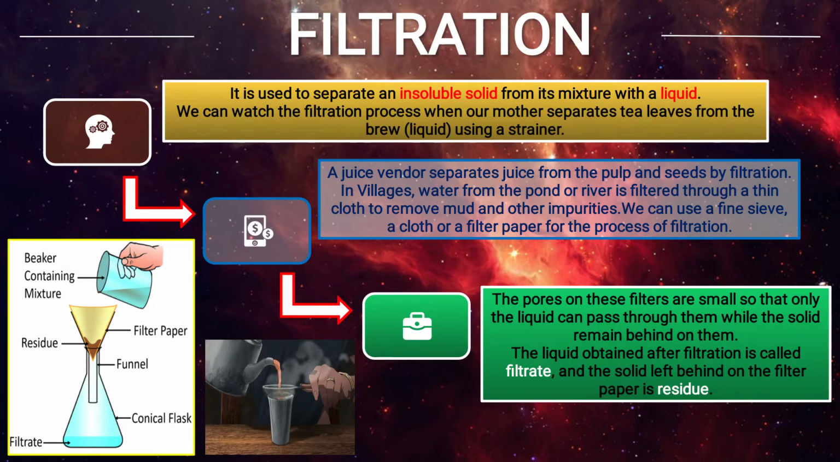Like tea also. With the help of a tea strainer, when we filter, the tea leaves will be on the strainer. So tea leaves will be the residue, and the tea, when it is collected in the cup, will be the filtrate.